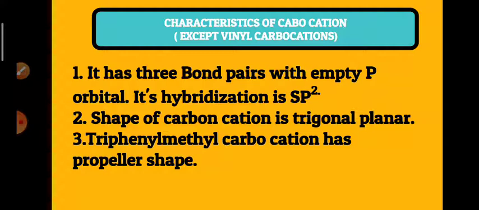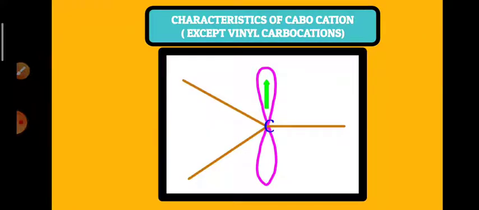The shape of the carbocation is trigonal planar. And the triphenyl methyl carbocation has a propeller shape, because in triphenyl methyl, 3 phenyl groups are very large, bulky groups. So it cannot be accommodated in one plane.